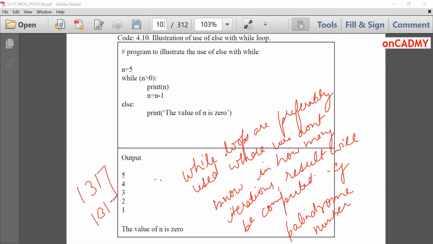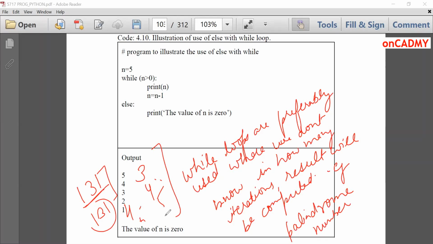Suppose I input a 3-digit number and we use the logic: we extract digits one by one and then rejoin them to make that number again. If there are 3 digits, then the loop will run 3 times. If there are 4 digits, then the loop runs 4 times. If there are 5 digits, the loop runs 5 times, because the condition is based on the remainder.